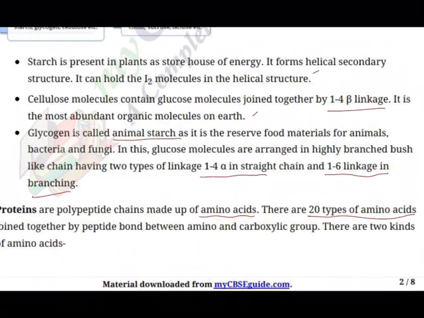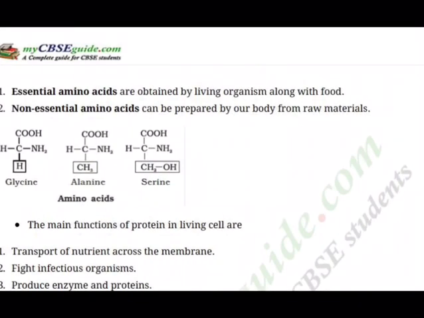And as all of us know, there are 20 types of amino acids joined together by peptide bond between amino group, NH group, and carboxylic group. There are two kinds of amino acids. What are those? Essential amino acids. They are required, and they are obtained by living organisms along with the food.